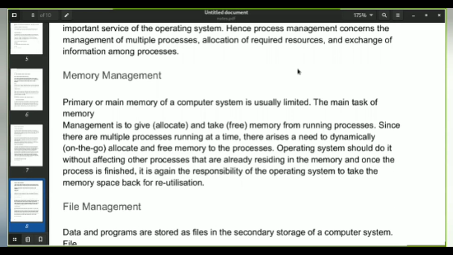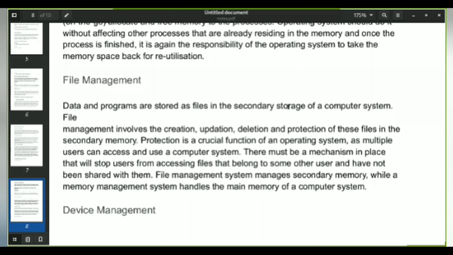Moving on, memory management. As discussed earlier about the primary memory, whenever we give input, it gets processed, and the primary memory is very limited. So the main task of memory management is to allocate memory to running processes and take back the free memory from them. The primary memory utilizes this free memory. And this again is one of the functionalities of operating systems.